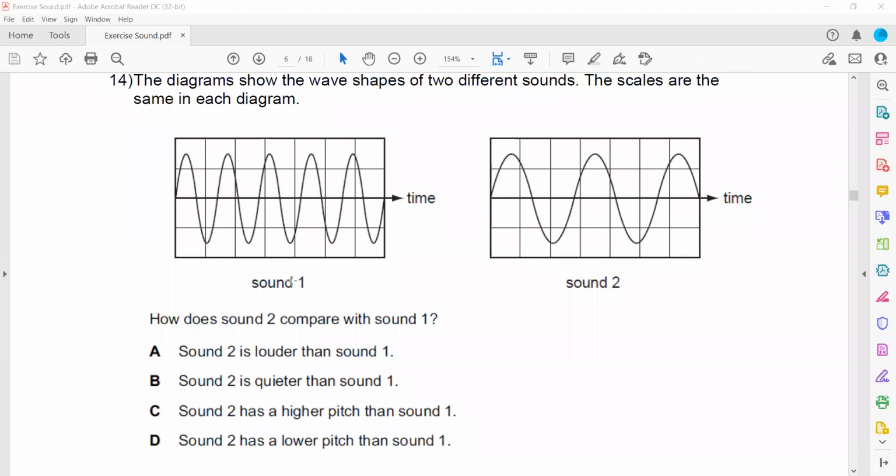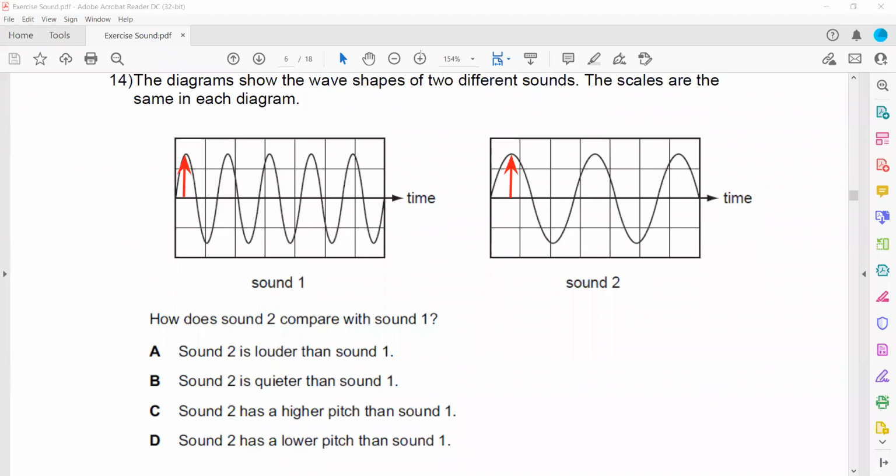The diagram shows the wave shape of two different sounds. In practice, sound waves are not transverse; this is just a representation of the waveform. The scales are the same for each. When we compare the height, both have the same height, which means both have the same amplitude. So sound 1 and sound 2 have the same amplitude.